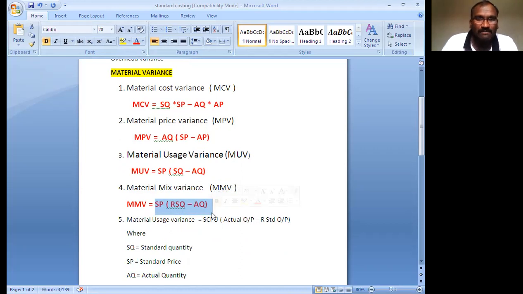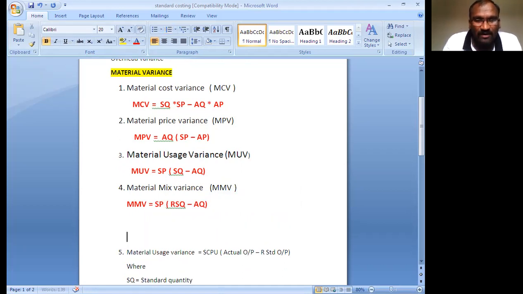One more time I will explain. Material mix variance equals standard price, bracket open, revised standard quantity minus actual quantity.